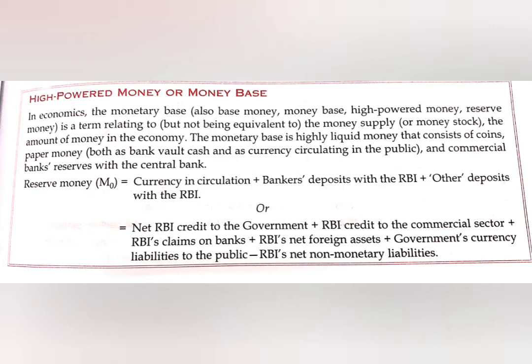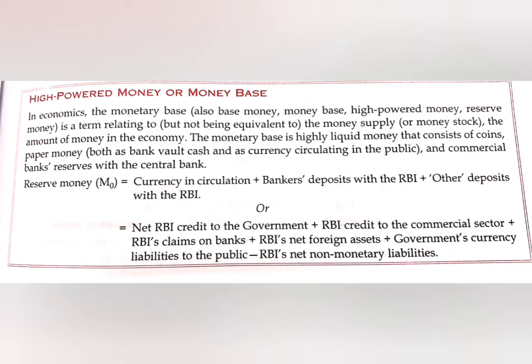And there is also one more thing, your other deposits with RBI. Next, they have written the same thing in other words. What are the other words? Net RBI credit to the government, the credit given to the government, but in net terms. Net, gross, all these are different terms.